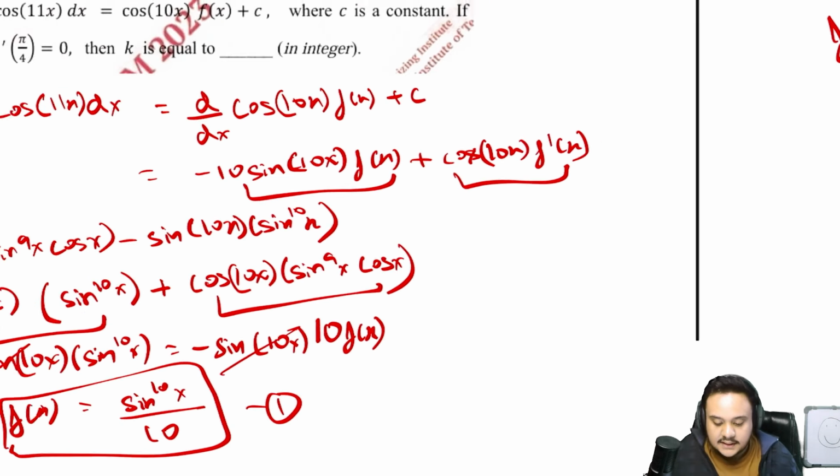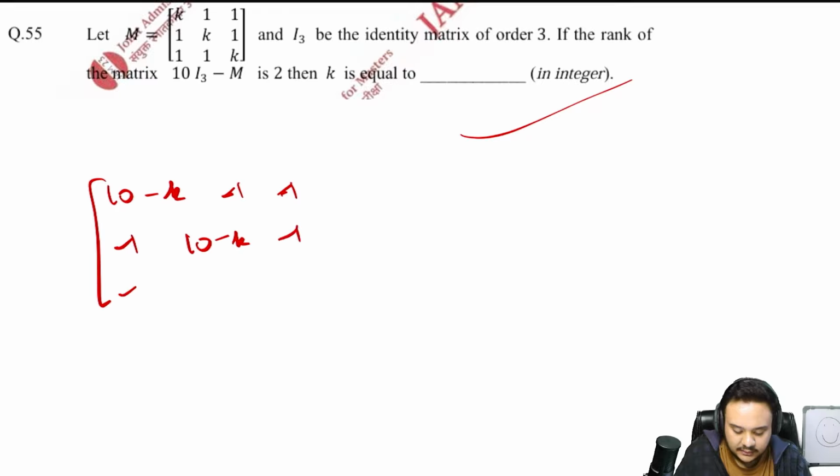So 10I minus M is given, right? So you just write 10 minus k, minus 1, because I is just 1 0 0, 0 1 0, you already know. Minus 1, 10 minus k, minus 1, minus 1, minus 1, 10, sorry, 10 minus k. This is your matrix. They are saying that the rank is 2. When your rank is equal to 2, this means that it is not a full rank matrix. The determinant of that matrix is 0. Find out the determinant and equate it to 0. Finally you will get two values for k. You will get k is equal to 8 and 11.